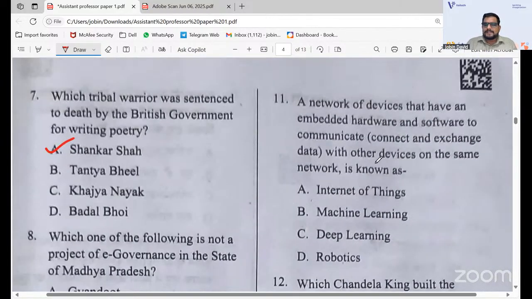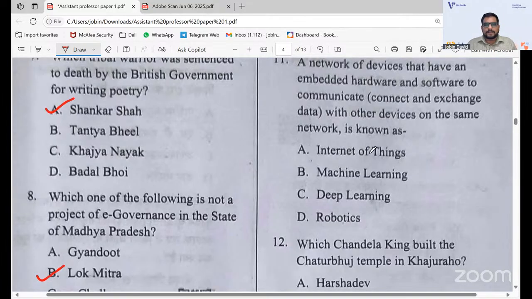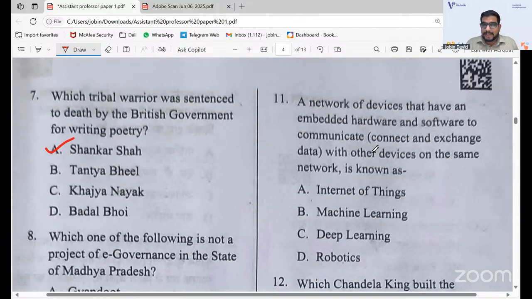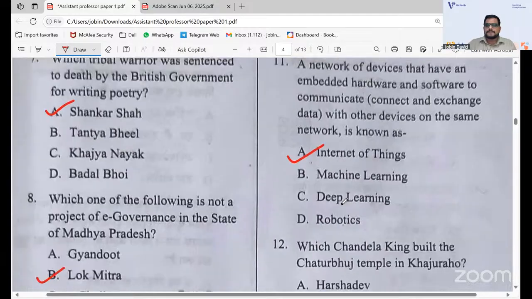A network of devices that have embedded hardware and software to communicate, connect, and exchange data with other devices on the same network is known as... Obviously, those who are preparing for NET can also take this question for the ICT part. The answer is Internet of Things. Answer 11 is option A, Internet of Things.